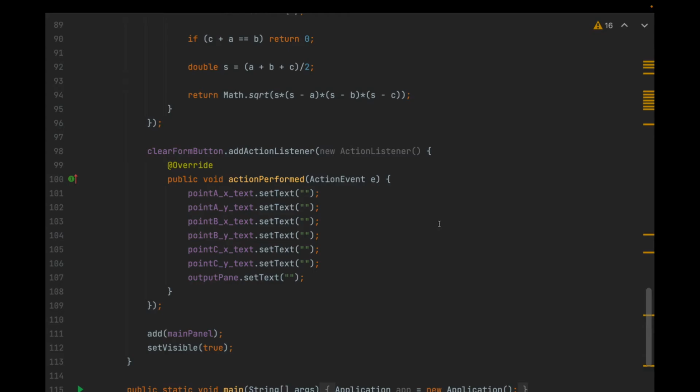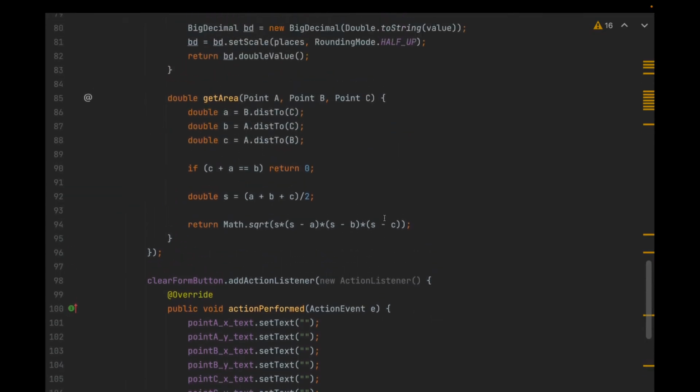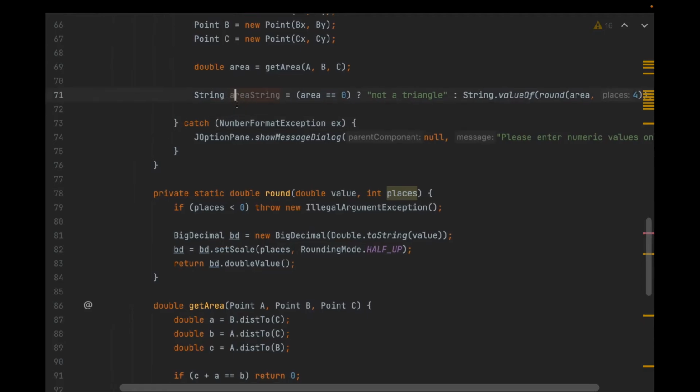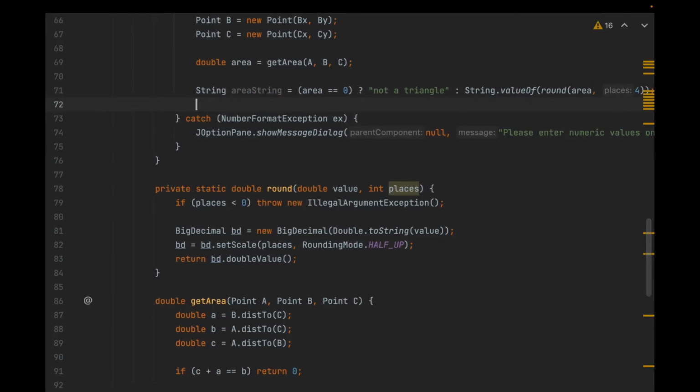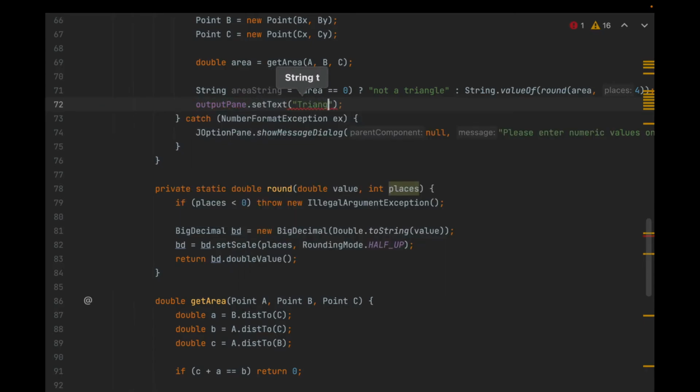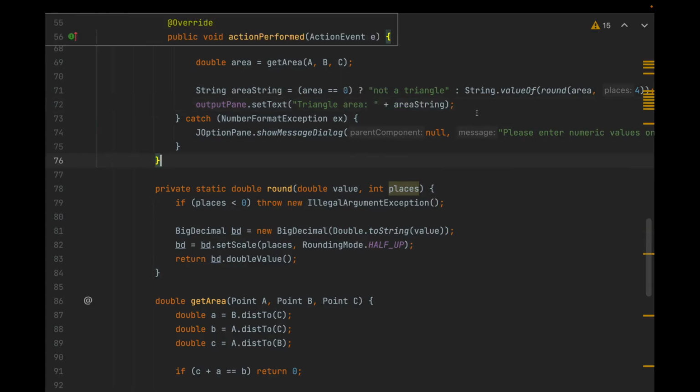All right, so we've cleared the text, and it just reminded me that we haven't actually set the output. Here we create a string, the area string, but we haven't actually set the output pane's text to do anything with it. So finally, we can set outputPane.setText to triangleArea, and this should take care of it whether or not you made an error.